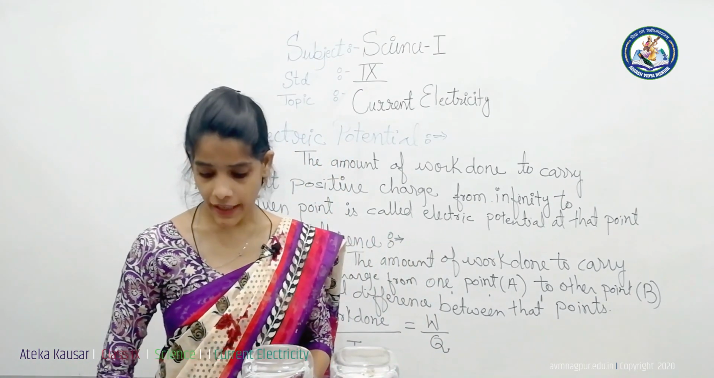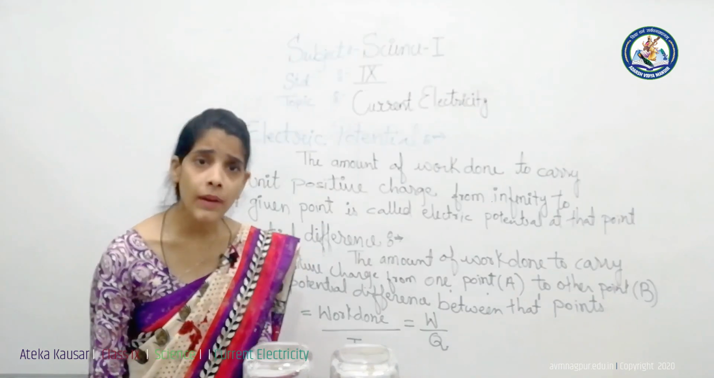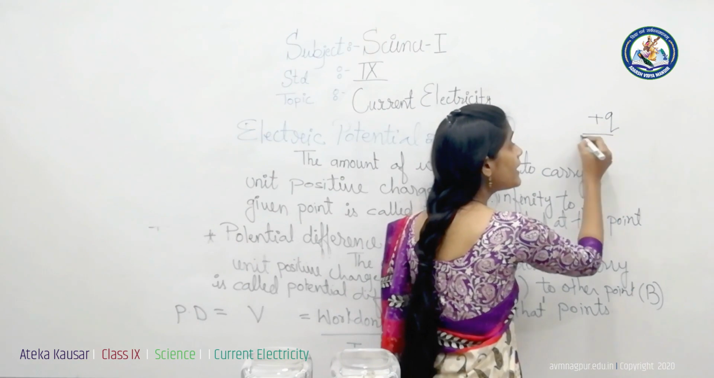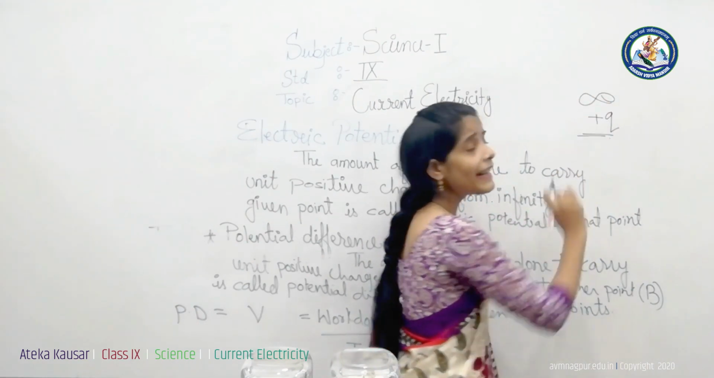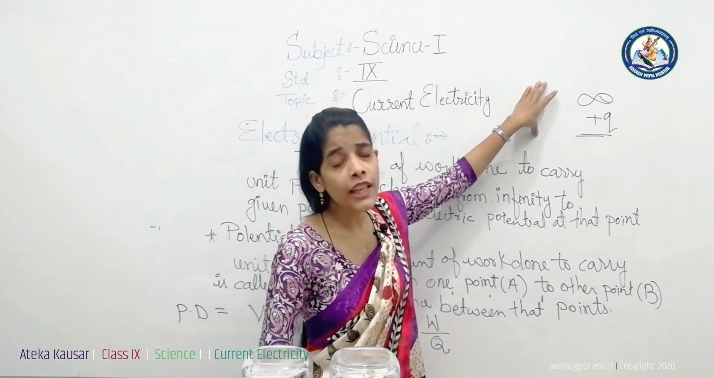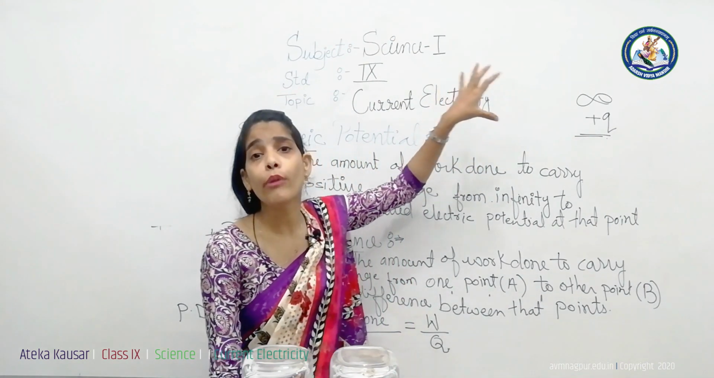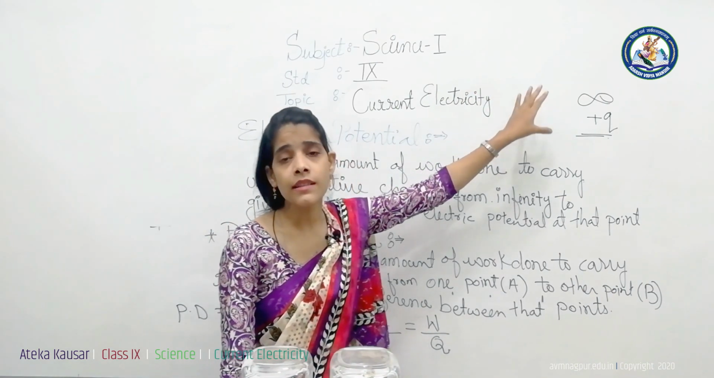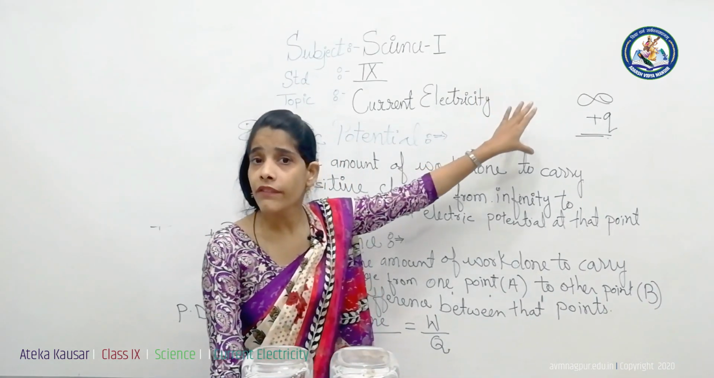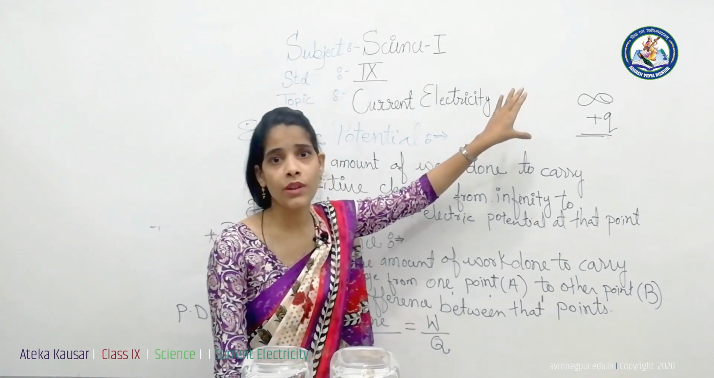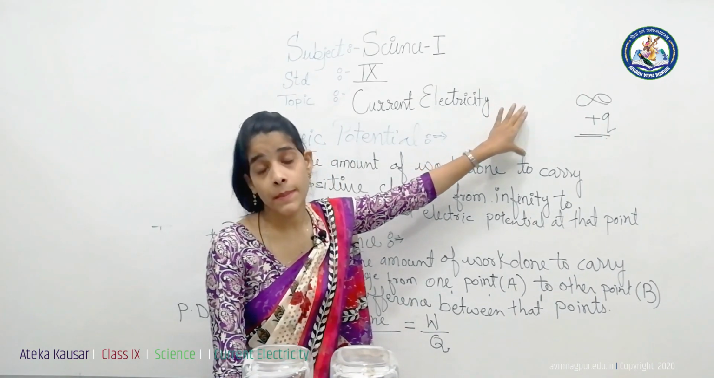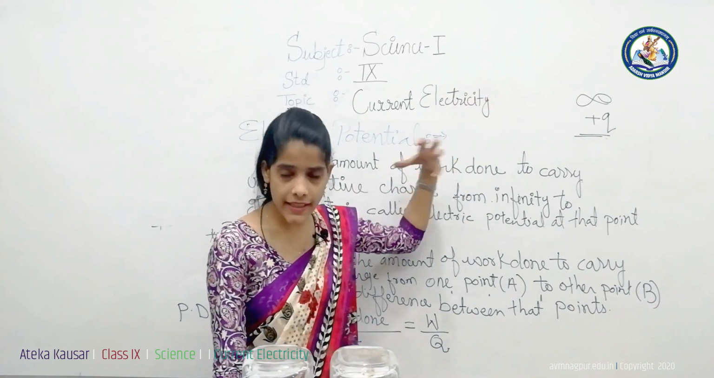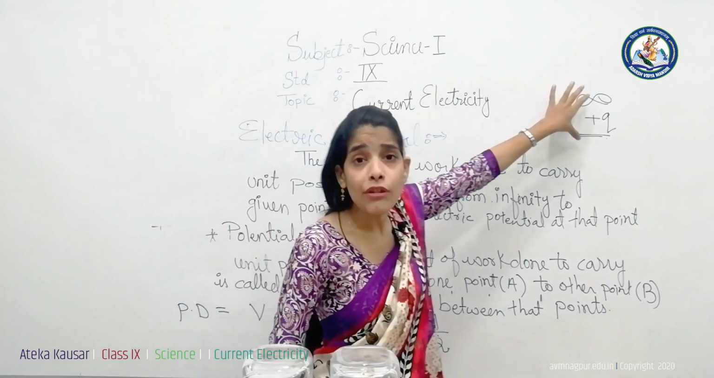To understand potential, suppose a unit positive charge, plus q, is placed at a distance of infinity. Why do I take the distance at infinity? Because infinity is the maximum possible distance. If I tell you the charge is placed at 1 centimeter, someone may ask, ma'am, what happens if the charge is placed at 2 centimeters, or at 0.5 centimeter or 0.8 centimeter? Hence we take the maximum possible distance, that is infinity.